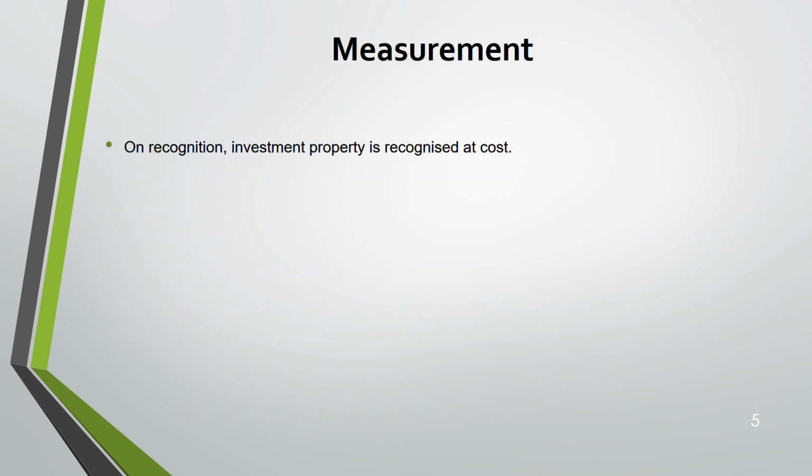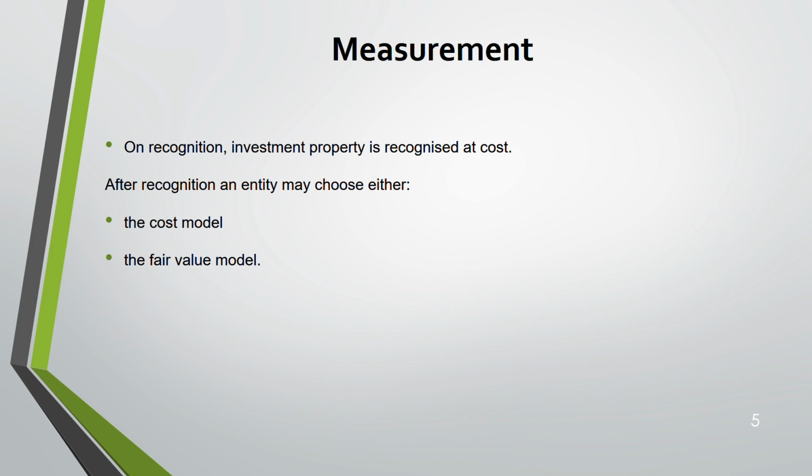Measurement. Initial recognition is at cost. Subsequently, you have a choice, cost or fair value. This is the same as for tangible and intangible assets, right? IAS 16 and IAS 38 follow the same up to here. Then the policy chosen must be applied to all investment property. Remember, if you're choosing cost, it applies to all investment property. If you choose fair value, all investment property at fair value.